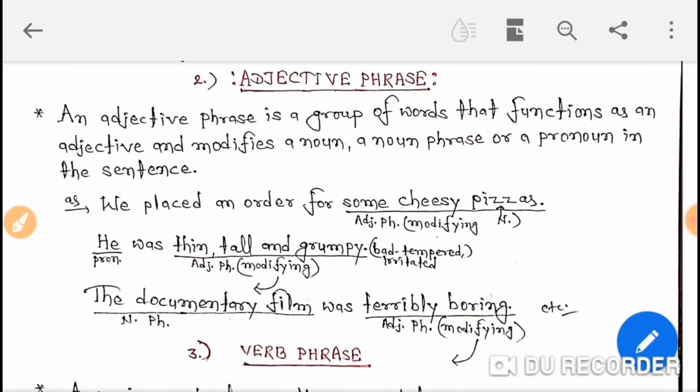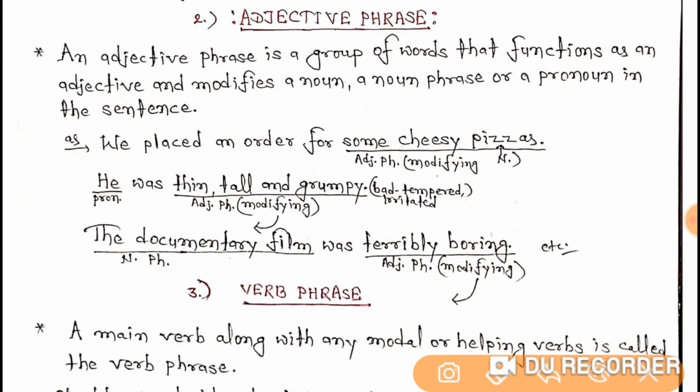Now let's understand the second one. The second one is what? That is adjective phrase. So students, as I have already taught you, an adjective is a word which qualifies a noun or a pronoun. Clear? So here adjective phrase means what? A group of words which will act like an adjective.